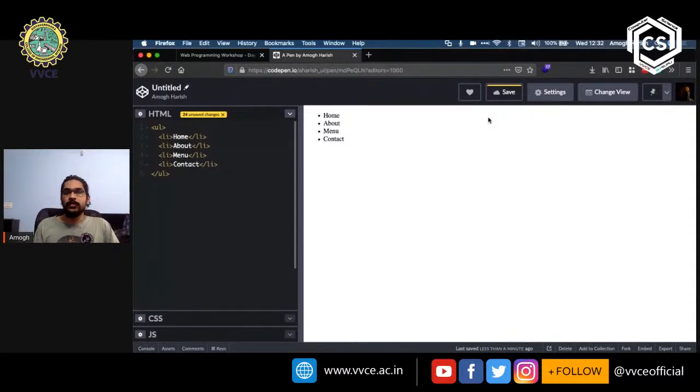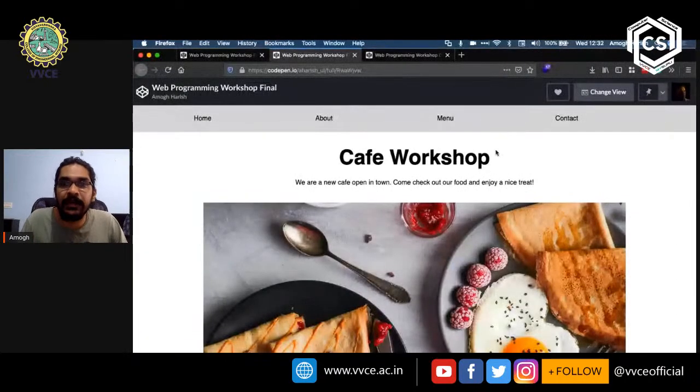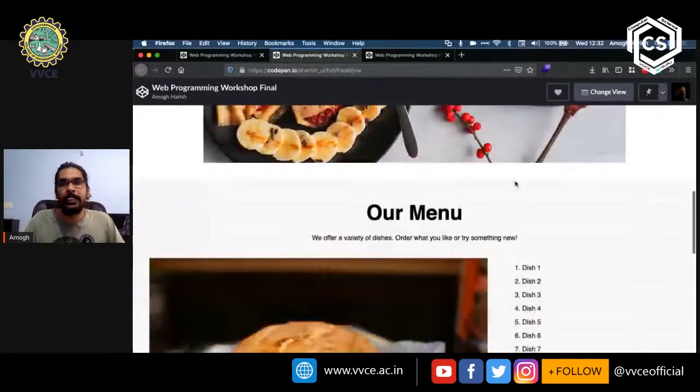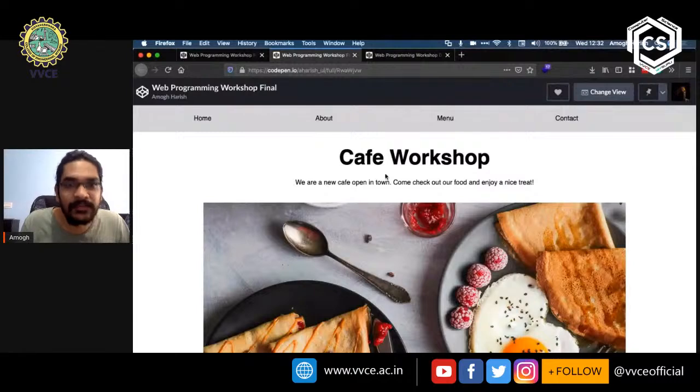Okay, so this is going for today. We're just going to create the basic layout, right? We're going to put in all the content and we're going to put in the images and all of that. But when we start learning CSS tomorrow, we'll start changing this to make it look something like this. Okay, so let's go back, right?